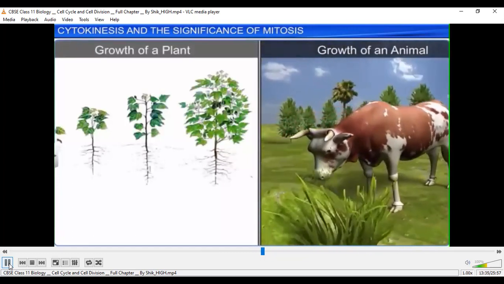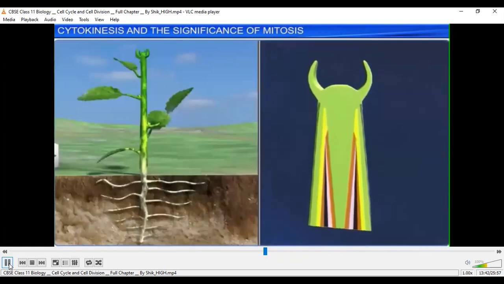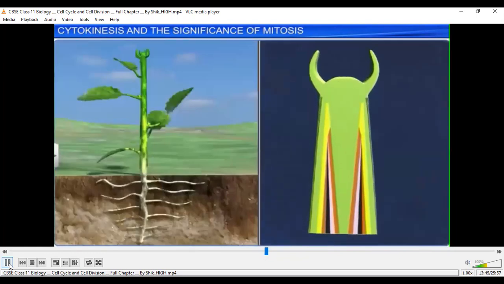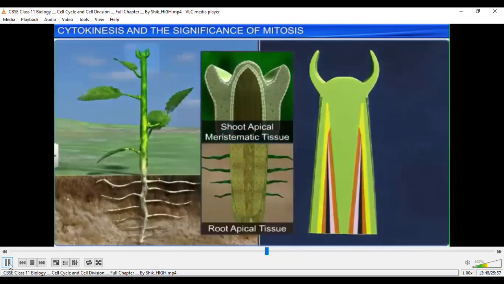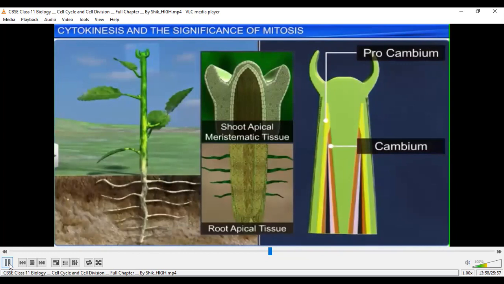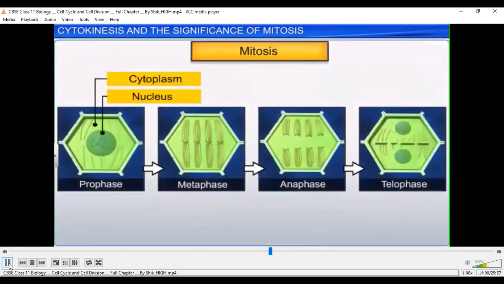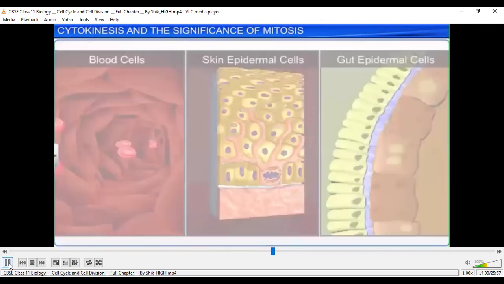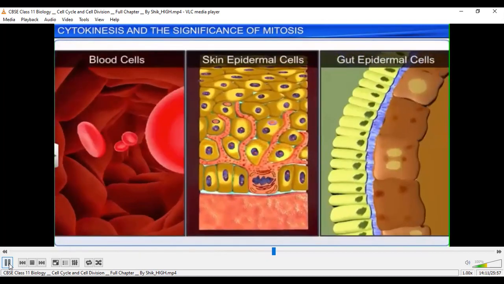And I told you in my previous class that mitosis occurs in the growing regions of the plant body, especially. Look here. In growing regions, what will be present? Meristematic tissue will be present. I told you in my last class. There, the mitotic activity will be much. Cell division will be seen very conspicuously in the growing shoot region and also the tip region. And I told you the cytoplasm and nuclear ratio keep on changing during cell division, but at the end that will be retained in the normal way.